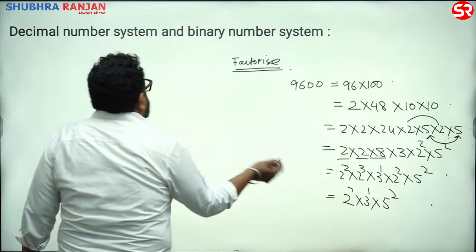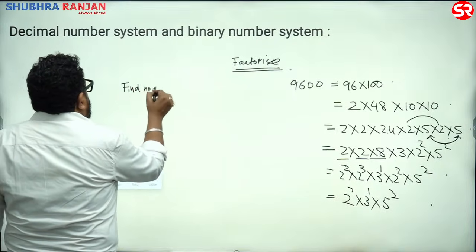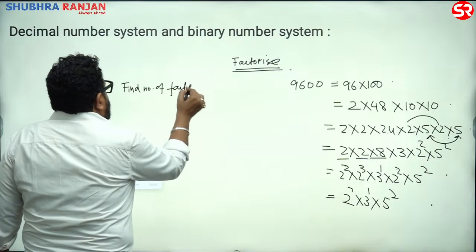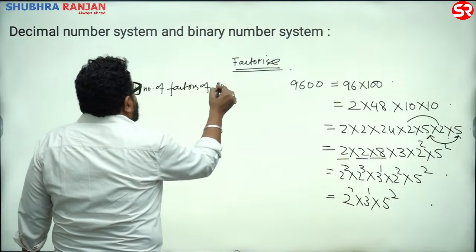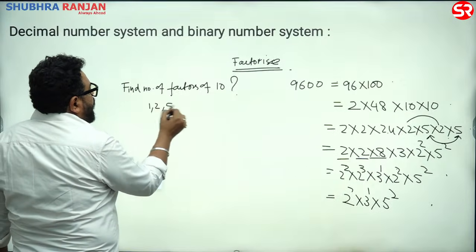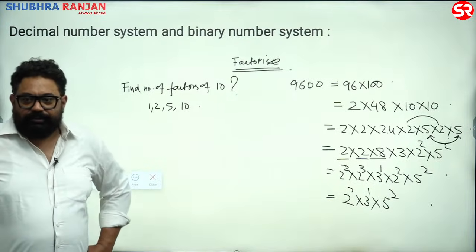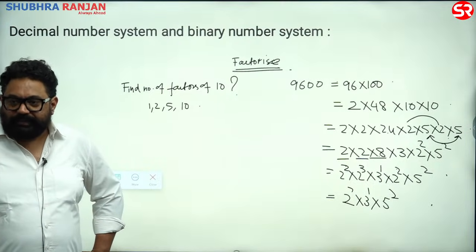So is it clear? I say find the number of factors of 10. What will the factors of 10 be? 1, 2, 5, 10. Sir, very easy. Sir, this is an easy question, isn't it?